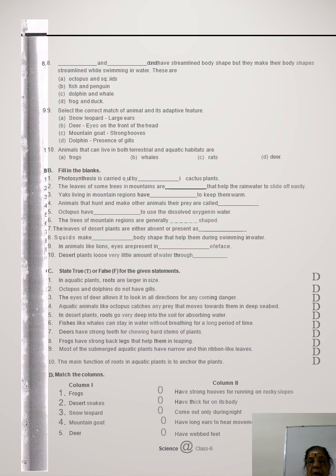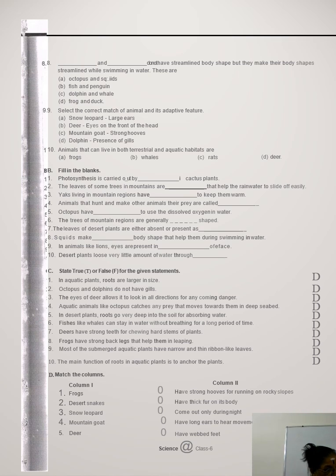That is true, because the octopus has eight arms. Then in desert plants, roots go very deep in soil for absorbing water. It's true. A well-developed root system is present, going deep inside the soil. Fish like whales can stay in water without breathing for a longer period of time. True. Then these have strong teeth for chewing. True. Frogs have strong back legs that help them in leaping. It is true.